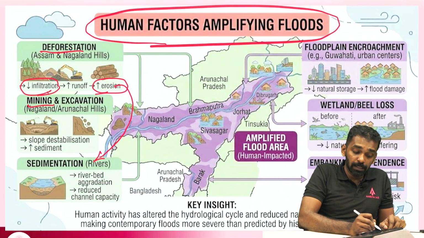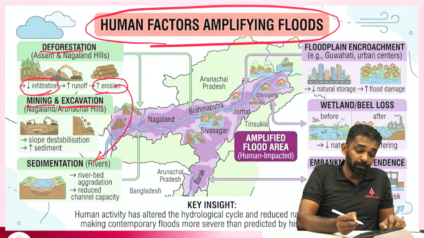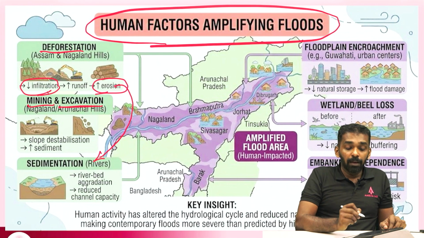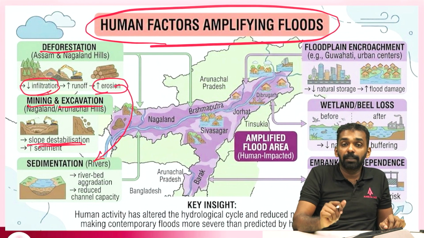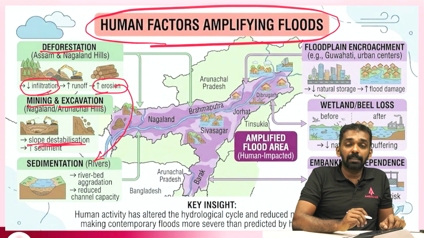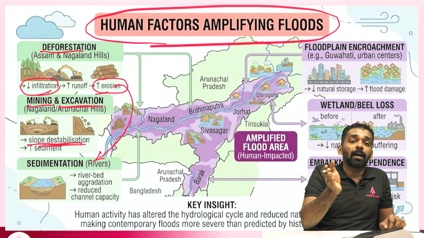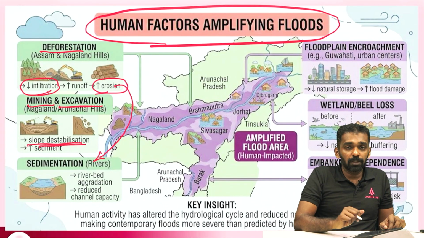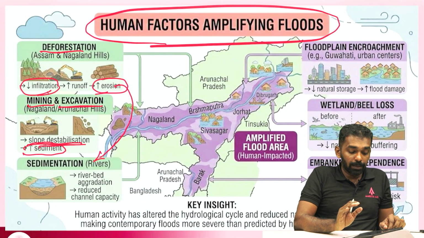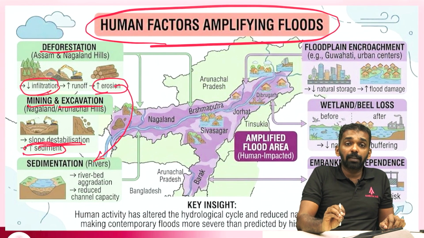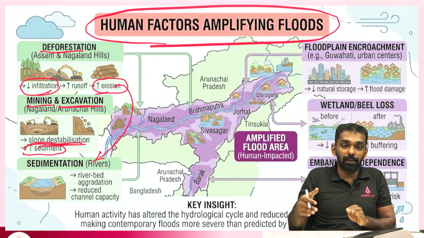The next important one is mining and excavation in the region. Whenever we are mining, we destabilize the slopes, right? I have discussed how slopes are destabilized in previous chapters, previous recordings. You can watch that. And whenever slopes are destabilized, it will create more sedimentation in the rivers.